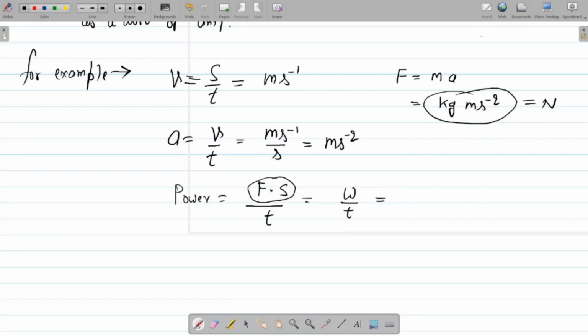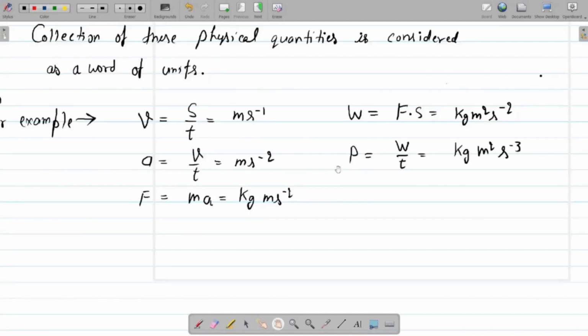So let me write the unit of force here, which is kilogram meter per second square, and this is the distance, so I can raise this power to 2. And here it is in the denominator, this is second, and that will give you kilogram meter square second minus 3. So in this way we can construct the whole world of